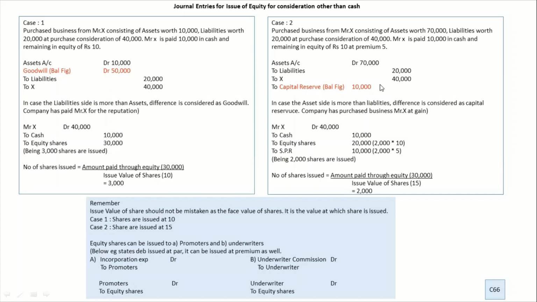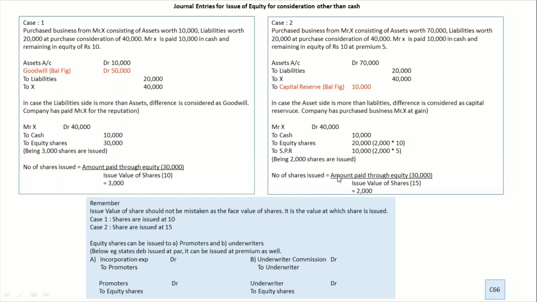But over here in case number 2, they have issued the equity share at a premium of 5. So how do you understand how many equity shares you have issued? This is again something where students make a lot of mistakes. You know 30,000 has to be paid by equity. So there is a small formula.